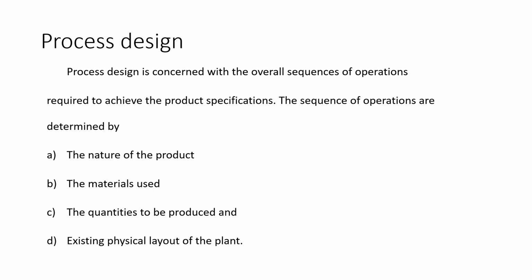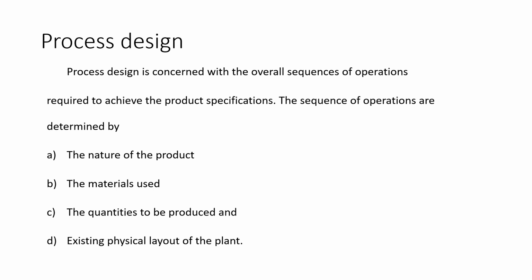What does this sequence of operations require? It requires the nature of the product. What is the nature of the product? It might be a good or it might be a service. And what are the materials which we are using in producing the product? Next, the quantities to be produced. In making the product, what materials do we require and what are the measurements? That is the most important thing.